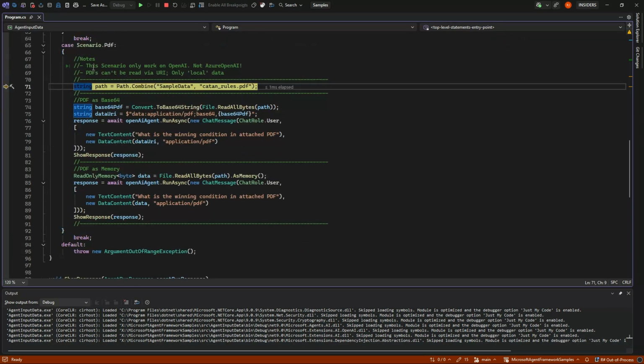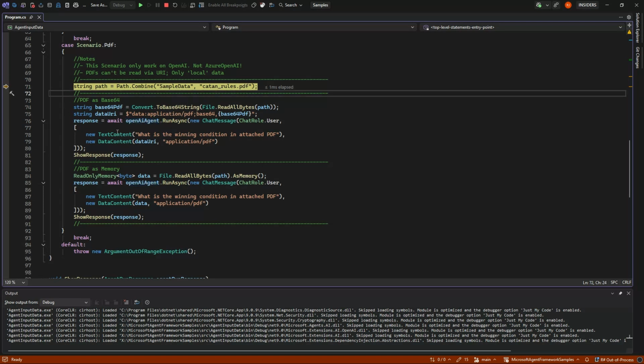And what we will see is that this is using the OpenAI agent, because if I had used the Azure OpenAI agent, it would have come back and said, hey, I don't support files. So Azure OpenAI, for some reason, can only do this with images and not PDFs. And it's not something that is anything about the agent framework. It is the pure LLM behind the scenes that is the problem here, not the framework, because that doesn't care.